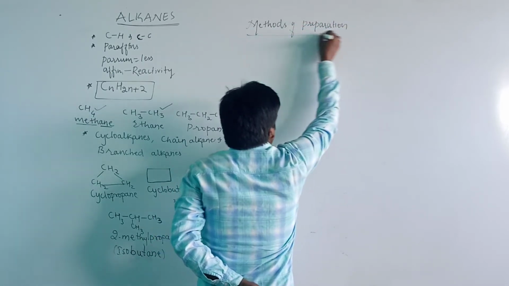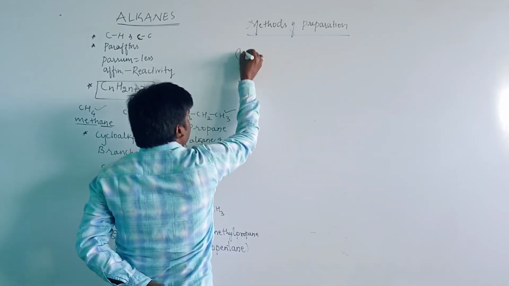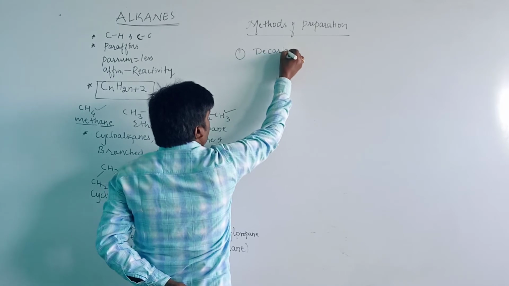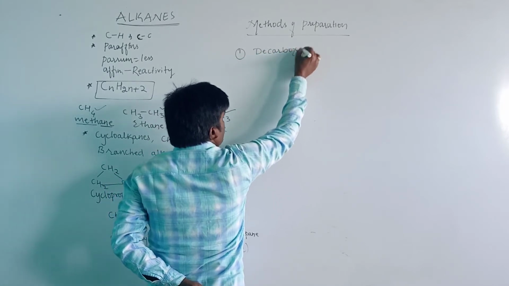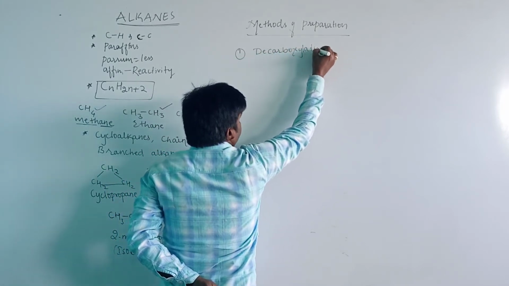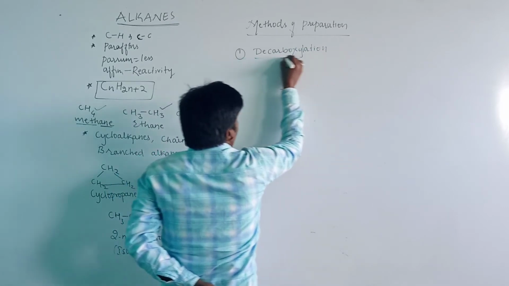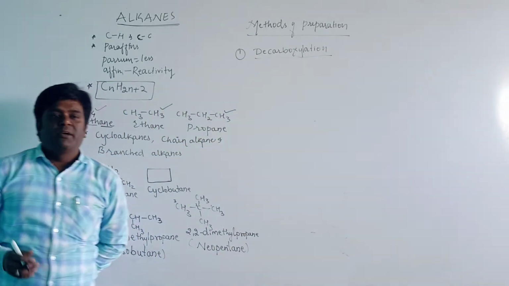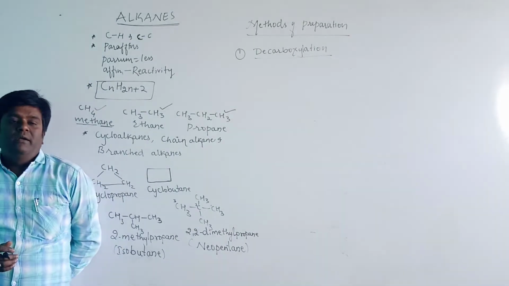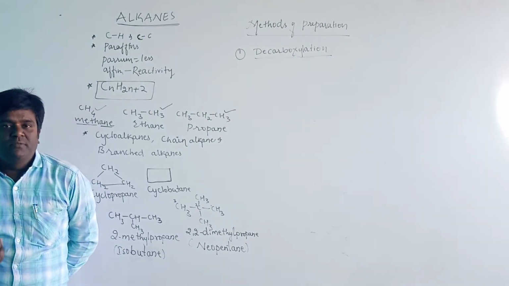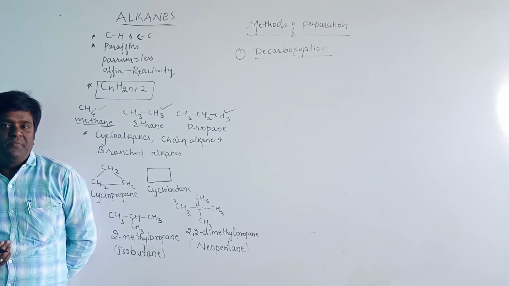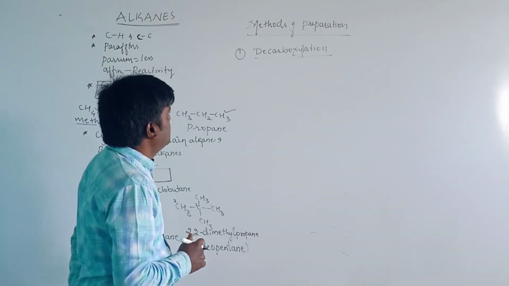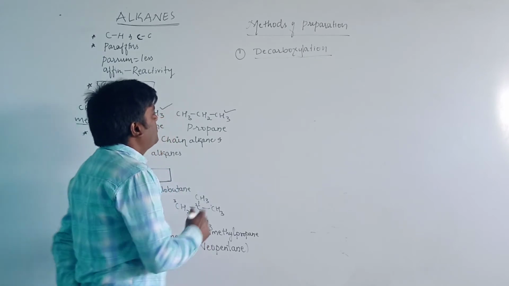The first one is decarboxylation. Decarboxylation means removal of carbon dioxide, that is, removal of the CO2 group. Let us see how carbon dioxide is removed from the compound.